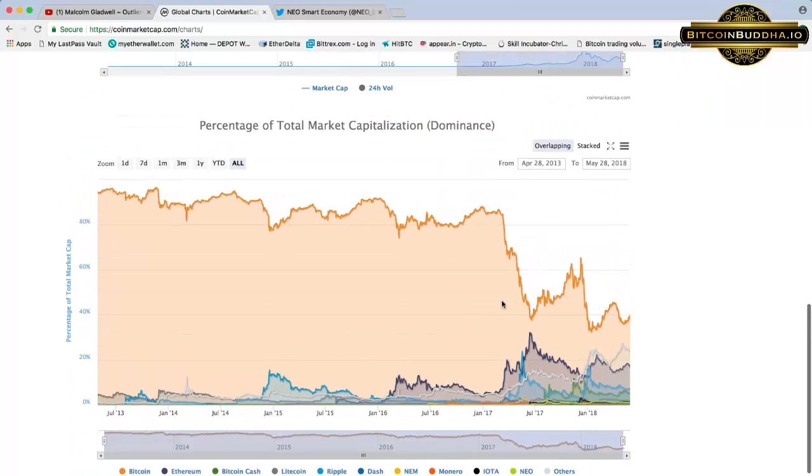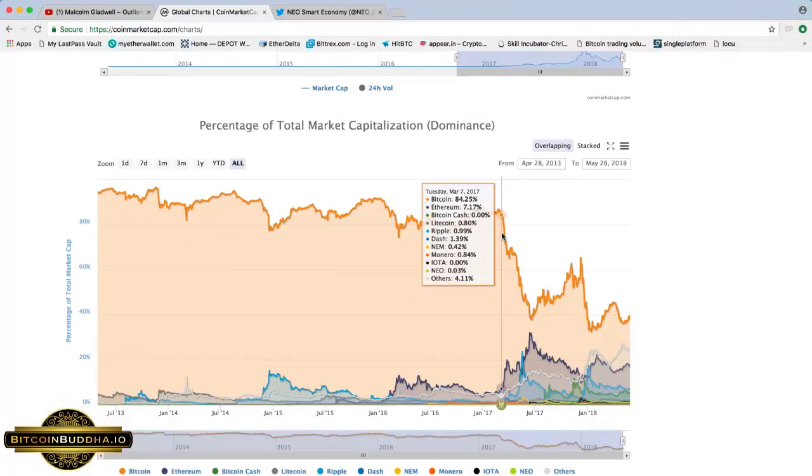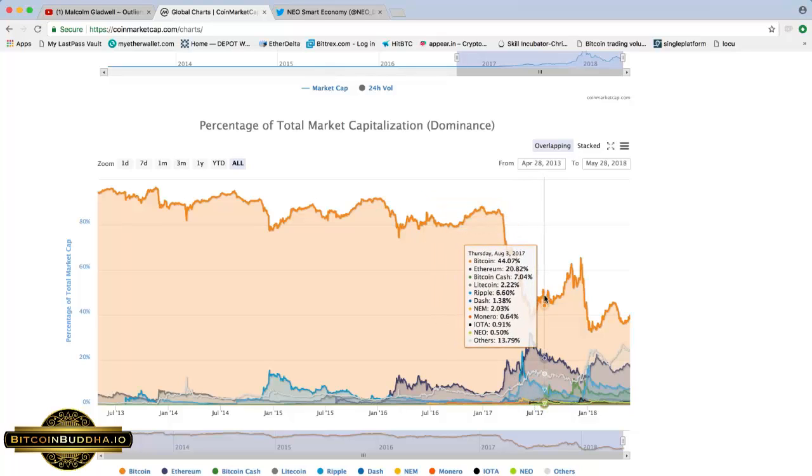This is really interesting. Market cap dominance by each coin up until like a year ago. In March, 84% Bitcoin dominance, and then it dropped because more projects were getting traction. A lot of ICOs launched. A lot of these ICO projects hit CoinMarketCap, so that took away from Bitcoin dominance. But looking at this, I think this metric is a little skewed.